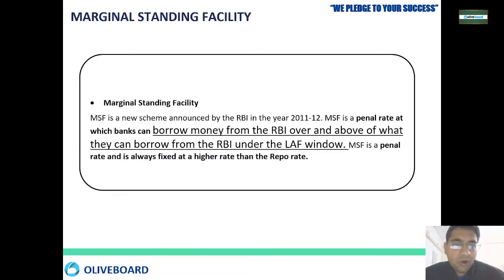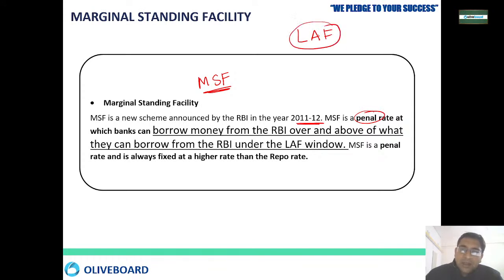Now comes the concept of marginal standing facility, MSF. Marginal standing facility was announced by the RBI in 2011-12. The main thing is that RBI wanted to penalize the bank. Right now the bank is having a liquidity adjustment facility window, but there is a certain limit on that.